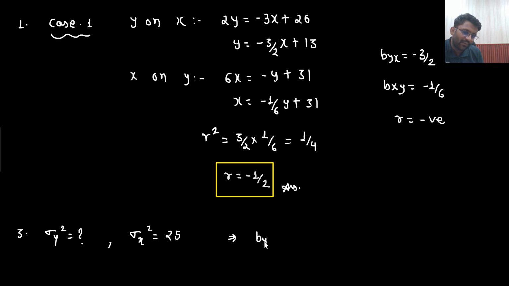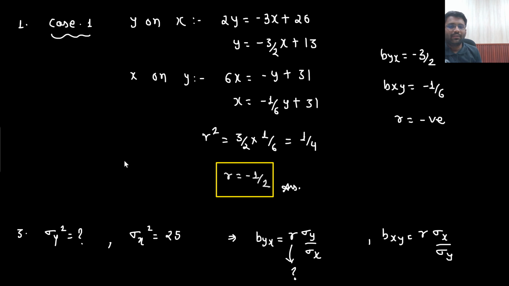What do I know? That if there is a regression line y on x, then what will be the answer? Do I ask you to remember? No. Y on x, so the answer would be sigma y square divided by sigma x square equals b square, right? So the answer will come out to be r into sigma y divided by sigma x. Along with that, I also know one thing: bxy will be r times sigma x by sigma y. So now the bottom line is that I will have to find out this value. First of all, this will be the target. Then I will do all this process and I will get the value of r, which will be -1/2.